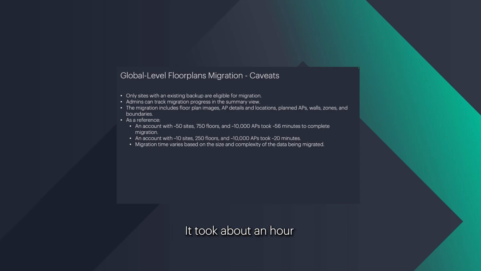It took about an hour to complete migration. So migration would not always take just 30 seconds. It takes about an hour, depending upon how big and how complex the deployment is, and it's proportionate to that. Now that covers the migration piece.